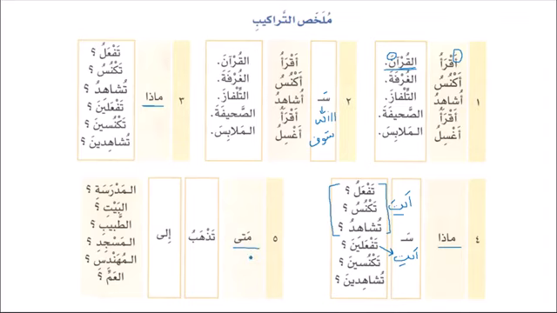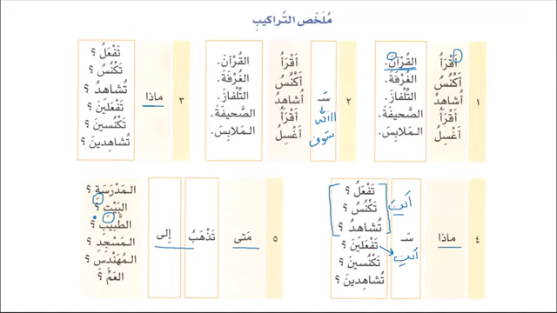The difference between mata and mada is that mata is used to ask about the time, and mada means what. So mata tadhabu ila al-madrasati, when will you go to, or when do you go to the school. Mata tadhabu ila al-bayti, mata tadhabu ila al-tabibi, متى تذهب إلى المسجد ومتى تذهب إلى المهندس ومتى تذهب إلى العم. When will you go to your uncle? And we have seen that after ila, the noun gets kasra. It comes with kasra, as you can see over here.